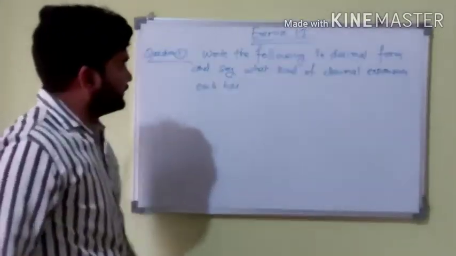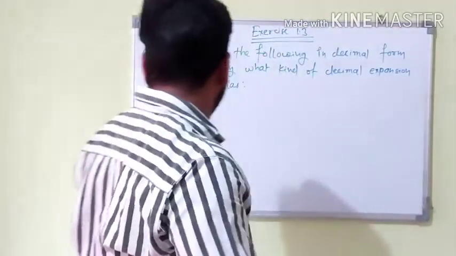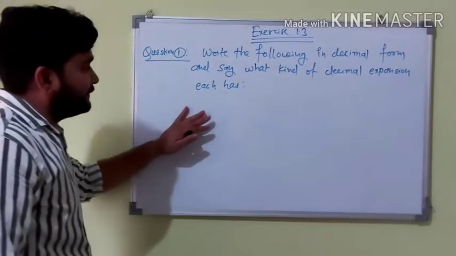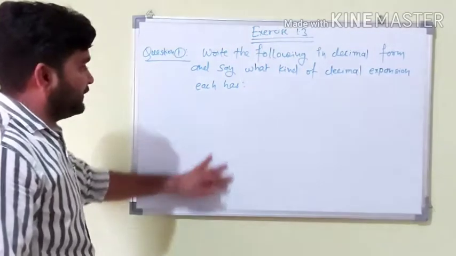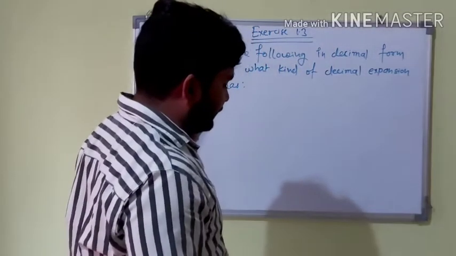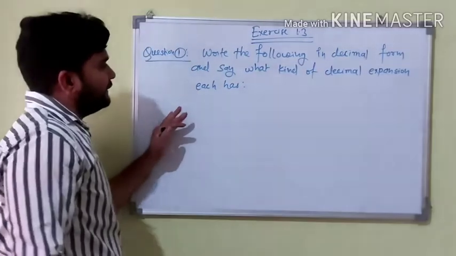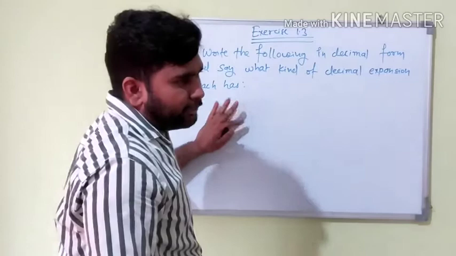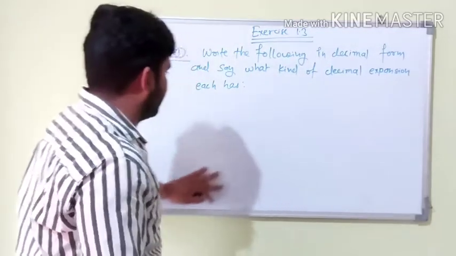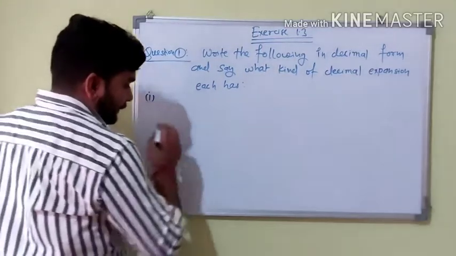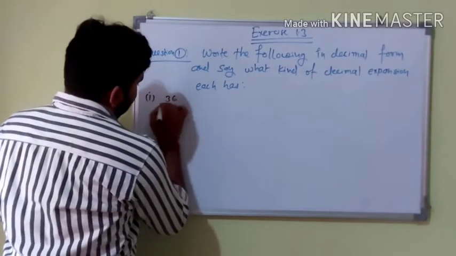Exercise 1.3, question number 1. Write the following in decimal form and say what kind of decimal expansion it has. Here many numbers are given in the form of p by q, and the question says to write the decimal expansion of each, according to your knowledge. First, it is a very simple question: 36 upon 100.